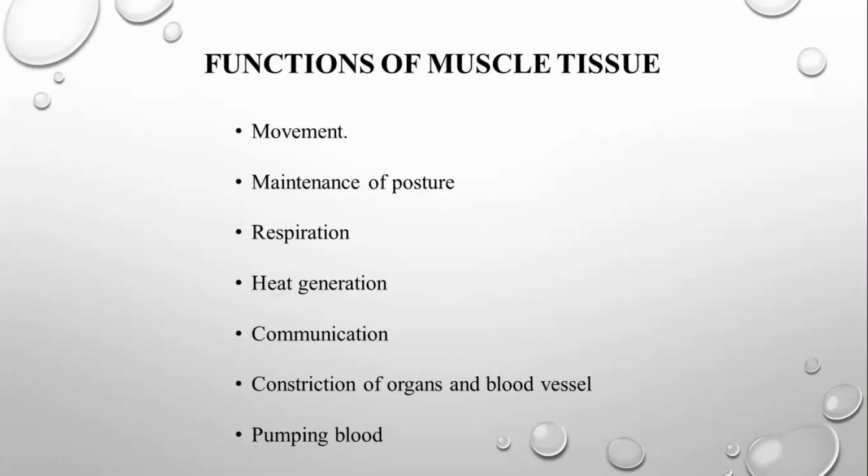Next, the function of the muscle tissue. What are the main functions? Movements, maintenance of the posture or the position, respiration by the lung muscle, then heat generation, then communication, then constriction of your organs and the blood vessels, especially the sphincter muscles. The constriction of the organs and the blood vessels is also made up of smooth muscle, and the pumping of blood by the heart. So these are the important functions. Other than this, a lot of functions are also maintained by your muscle tissue. These are very vital functions.